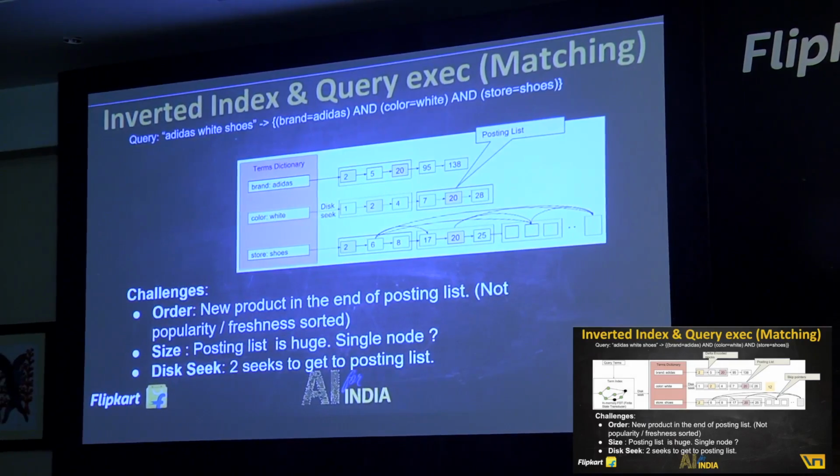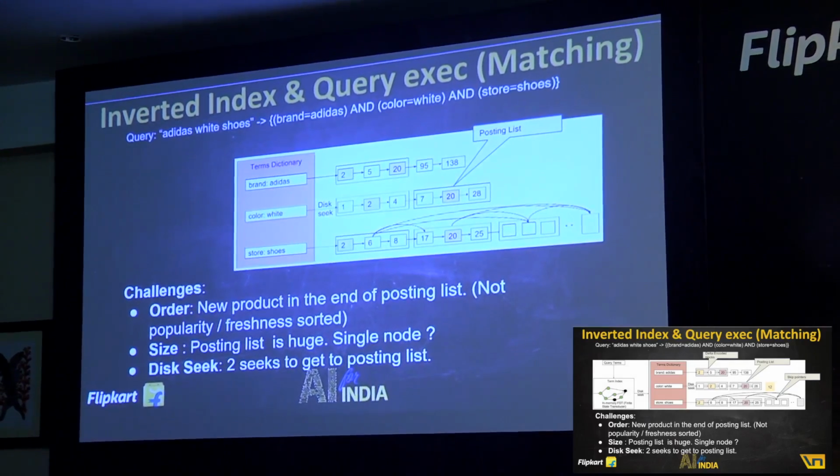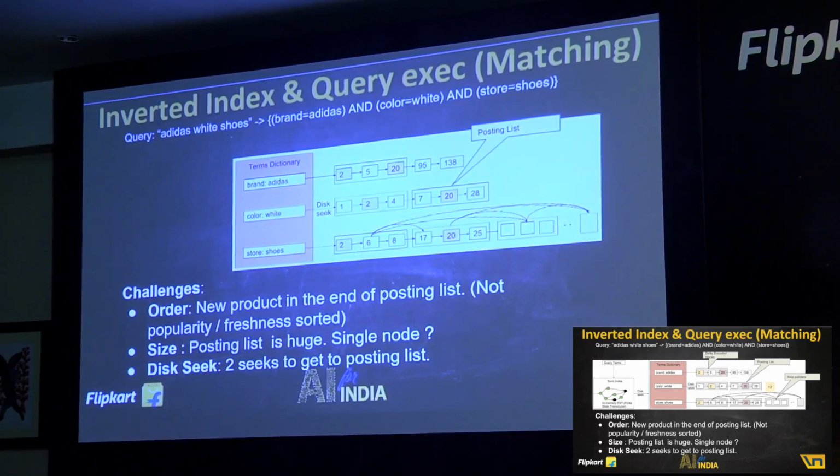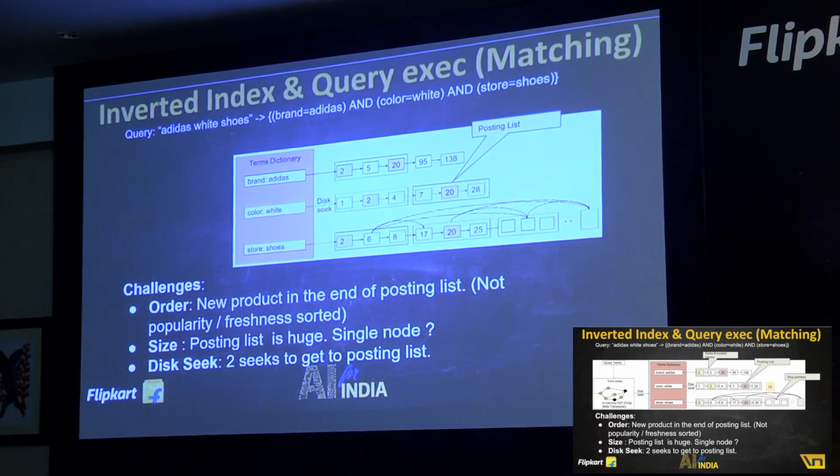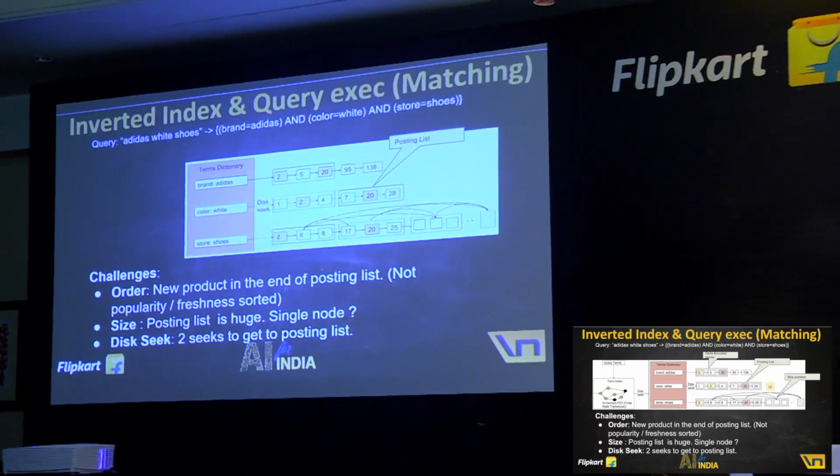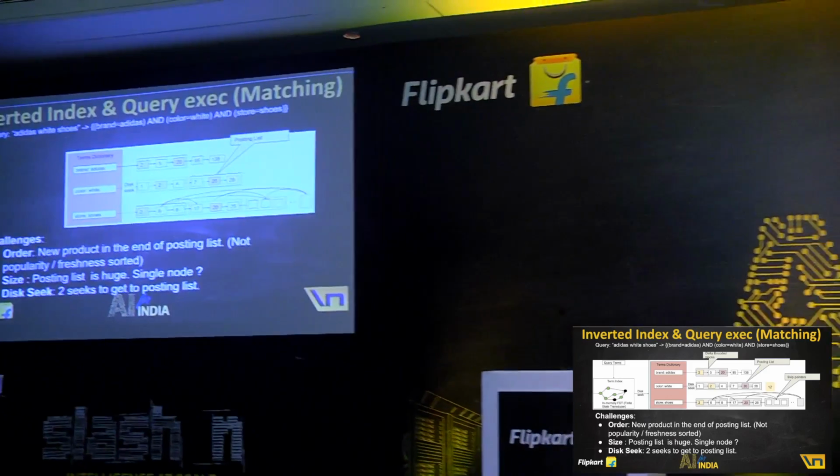We have multiple documents and multiple term queries in the term dictionary. Like you see here, brand Adidas has a huge posting list, and color white has its own, and so on. Let's talk about the problems that we are having here.